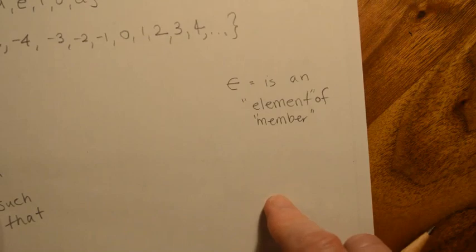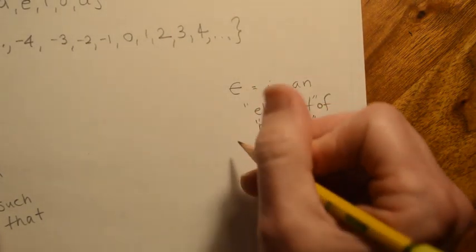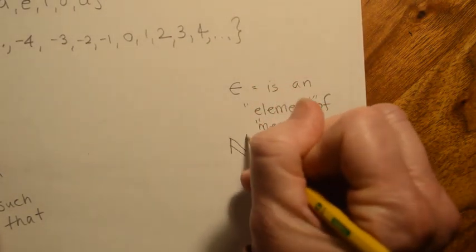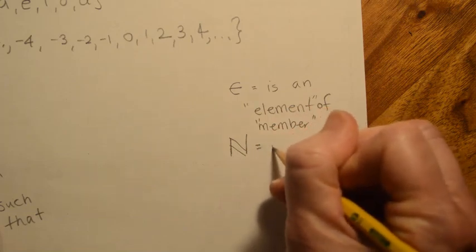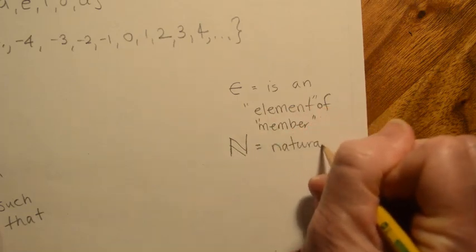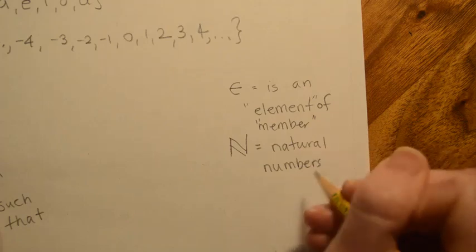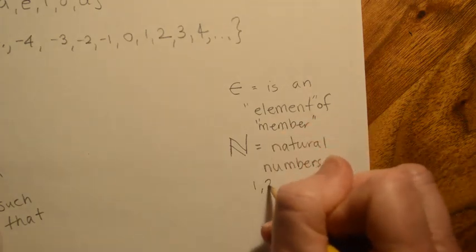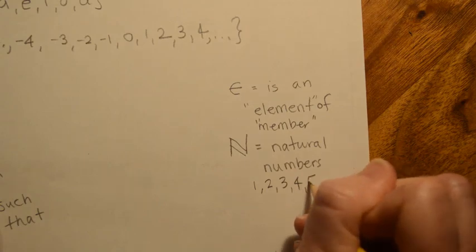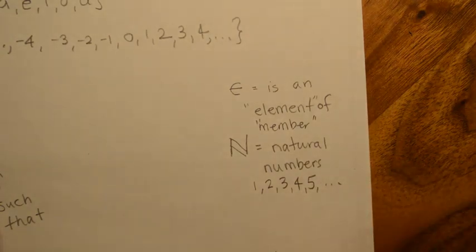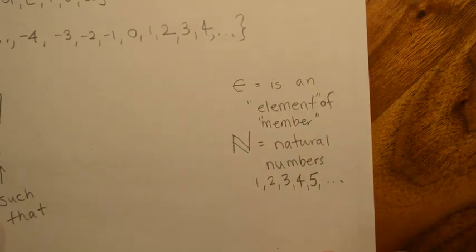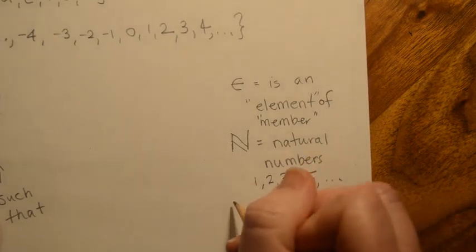The other thing you need to know are some of our symbols for sets. So we talked about this before. This means the set of natural numbers. And again, from our conversation before, this is 1, 2, 3, 4, 5, and so forth. For what we're going to talk about, actually, here's another one.